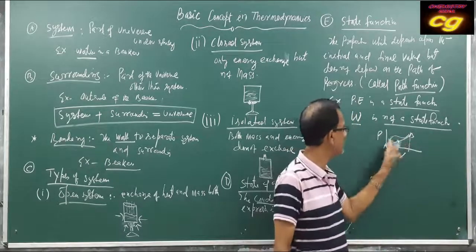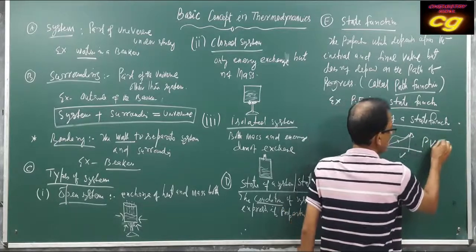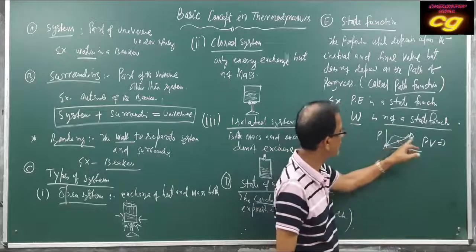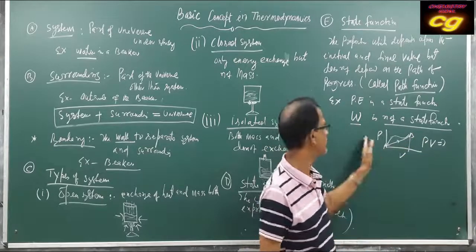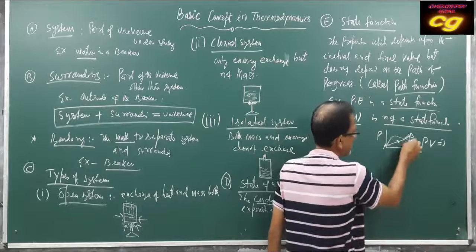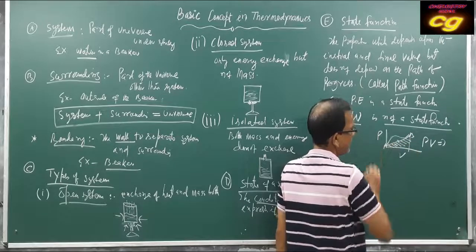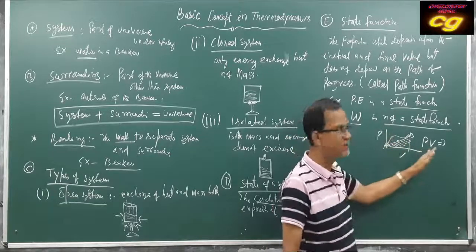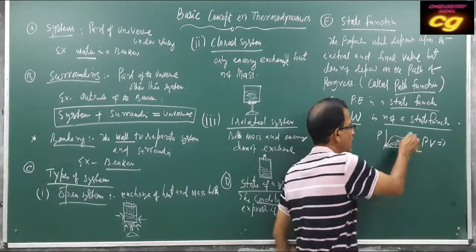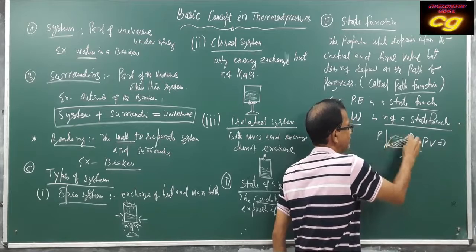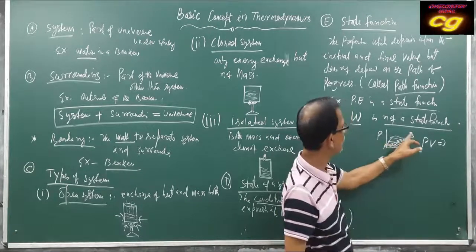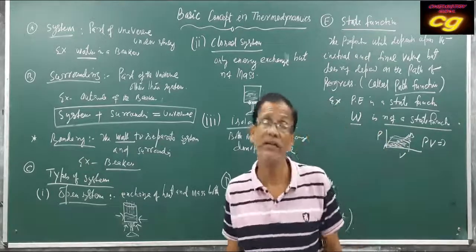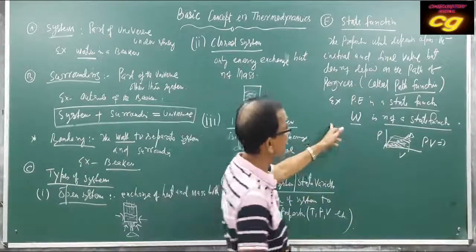If you change the path, the amount of work done, that is PV, will vary. The P and V values for different paths will be different. The product of pressure and volume will differ because this is the graph area. The area covered by the system during the change will differ. It will have different work done because the area will differ from this to this. From A through the other path, the area covered is not the same as through the direct path. That's why work is not a state function.